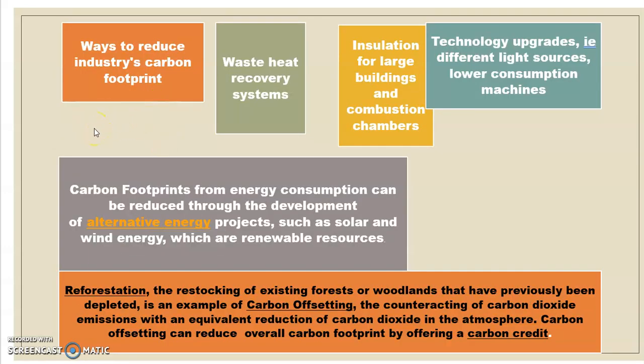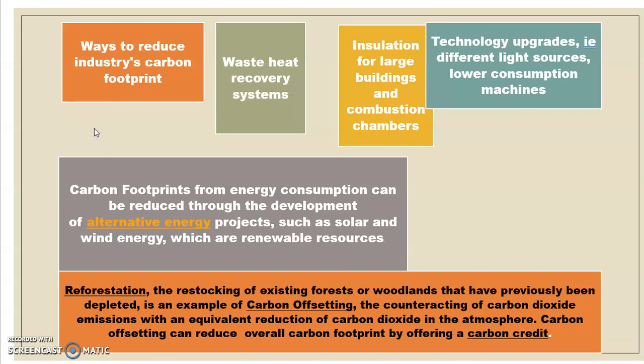Now, what are the ways to reduce these greenhouse gases? How can we reduce them? We can reduce them by waste heat recovery systems. We have to develop the systems, use insulation and combustion chambers, and upgrade our technology for different fuel sources and lower consumption.